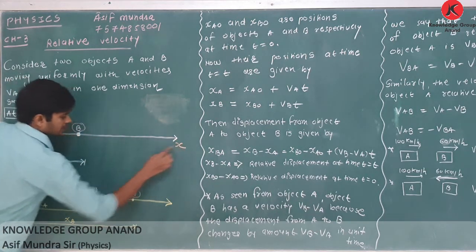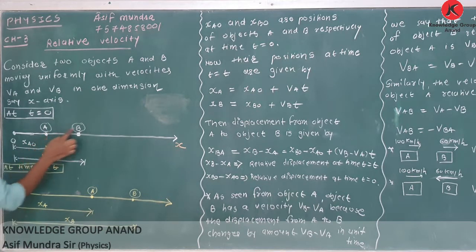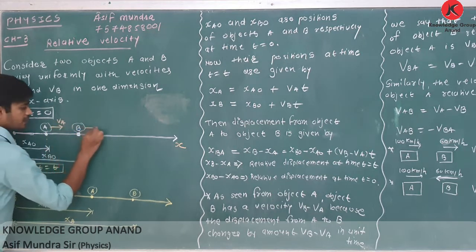On the x-axis, A is here, B is here. From the origin, the position of A is XAO at time t equal to 0. From the origin, the position of B is XBO. So very simple. At time t equal to 0, position of A is XAO, position of B is XBO. Clear? Now as they are moving, A is moving with speed VA and B is moving with speed VB.